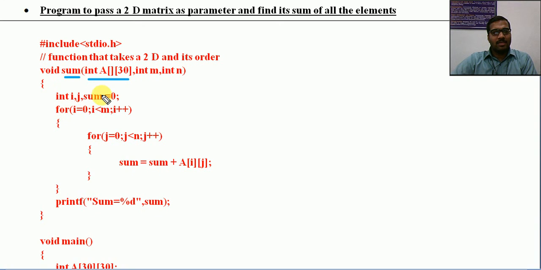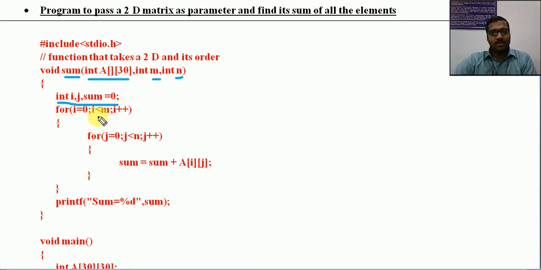Now inside that, one matrix is there. Whatever matrix is passed from there will be received here. Whatever size for the row, that will be here. Whatever size for the column will be available here. Now the matrix, column and row, all these details are available here. If these details are available, I can directly enter into the logic. So I will declare all the required variables inside this sum function.